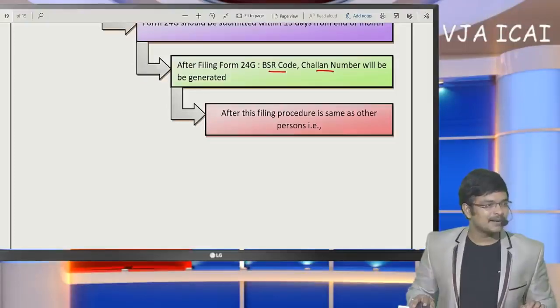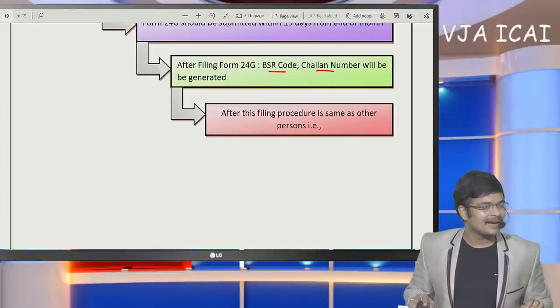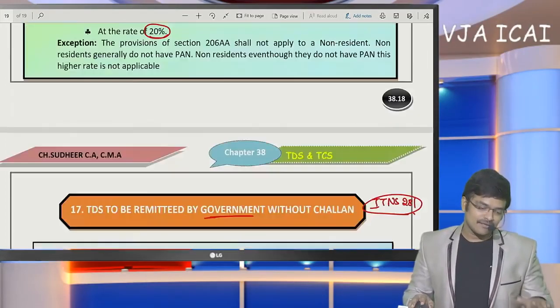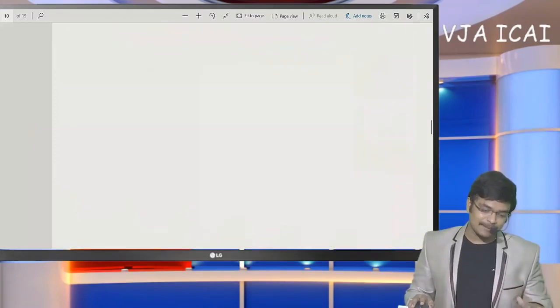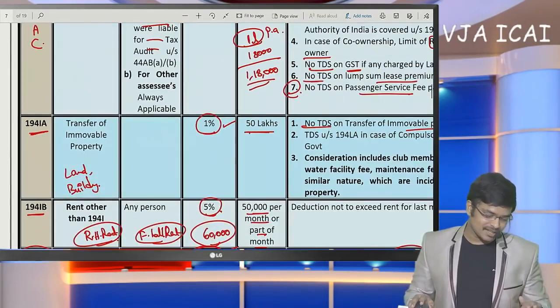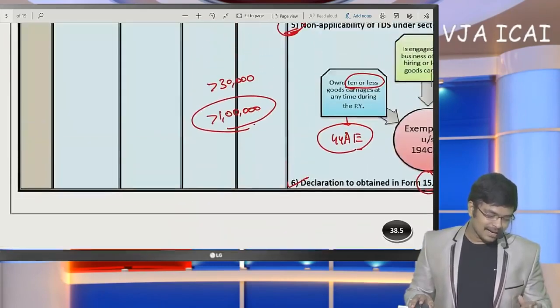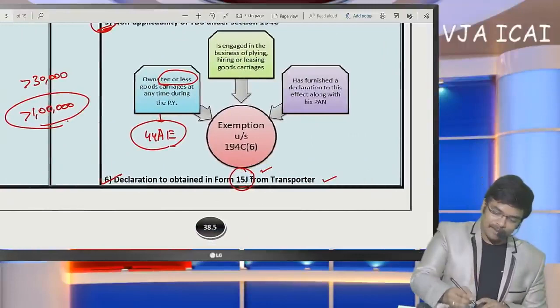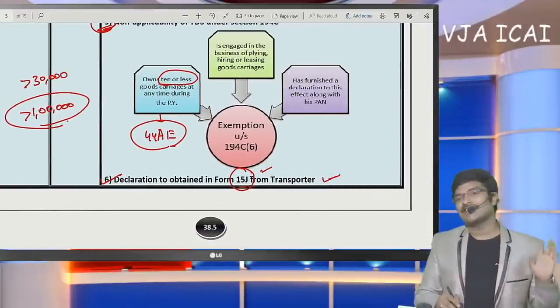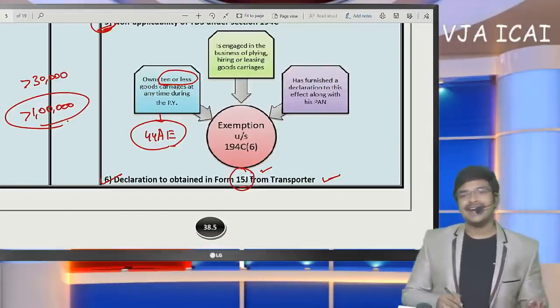Sir, many transport companies are just arranging fleet and do not own any vehicle by themselves. They are giving a declaration for non-deduction in Form 15J. Whether the declaration is correct? Sir, in section 194C, I have already given you that if they have given a declaration in Form 15J from the transporter, it is sufficient on the part of the deductor.